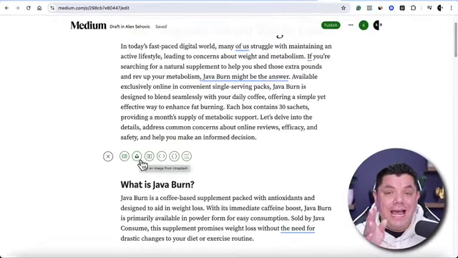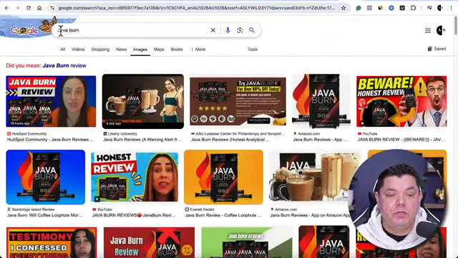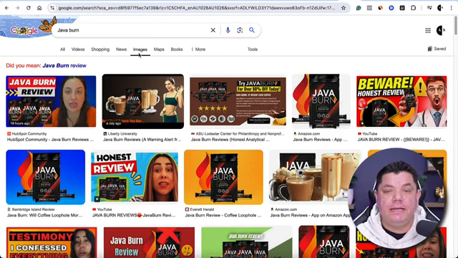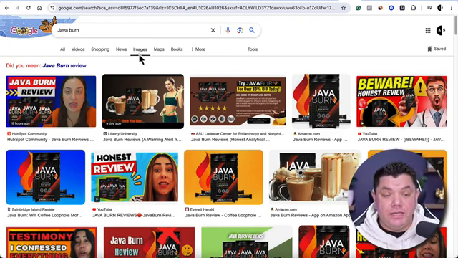Now, in order to add images, it's very easy. All you need to do is this. Quite simply, just come straight over to Google, type in Java Burn, and go down and click on images. Now, Java Burn has a heap of different types of images that you can get.